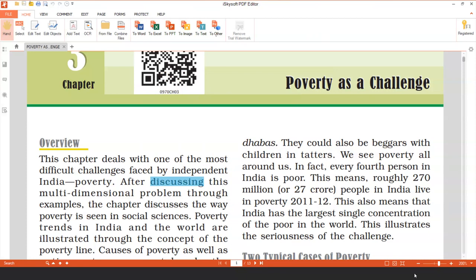Before the independence of our country, we all know that Britishers ruled our country and left us poor because their industrial goods were sold in our country. Many of our country people who were engaged in the handicraft industry lost their jobs.